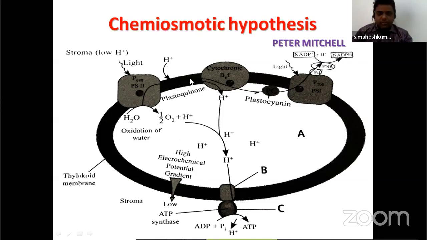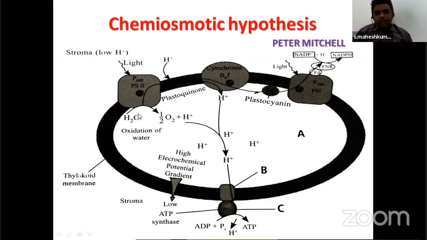First point, plastoquinone takes protons to transfer electrons. For 1 electron, 2 protons. To transfer 2 electrons, it takes 4 protons from the stroma into the lumen. Already I told you plastoquinone not only takes electrons, it takes protons also. So when it transfers electrons to cytochrome, it takes protons from the stroma. 1 electron, 2 protons. For 2 electrons, 4 protons. So automatically when the electrons are transferred from plastoquinone to cytochrome, 4 protons are drawn from the stroma. This is the first point.